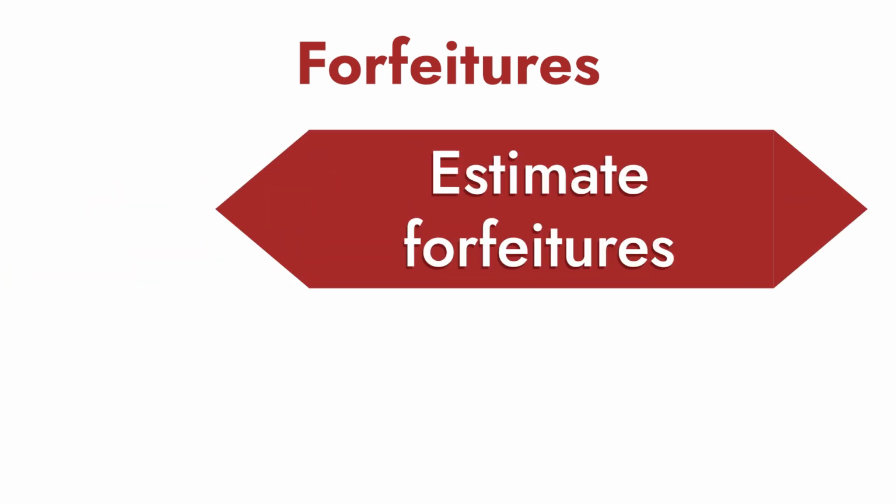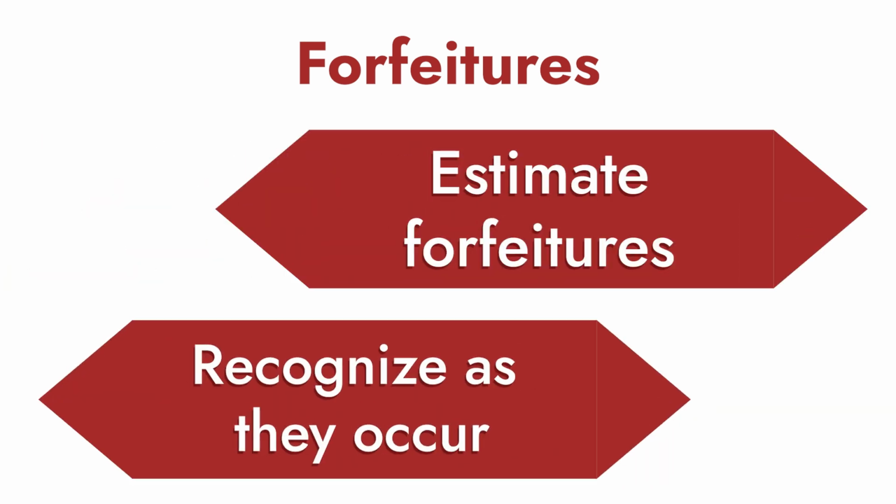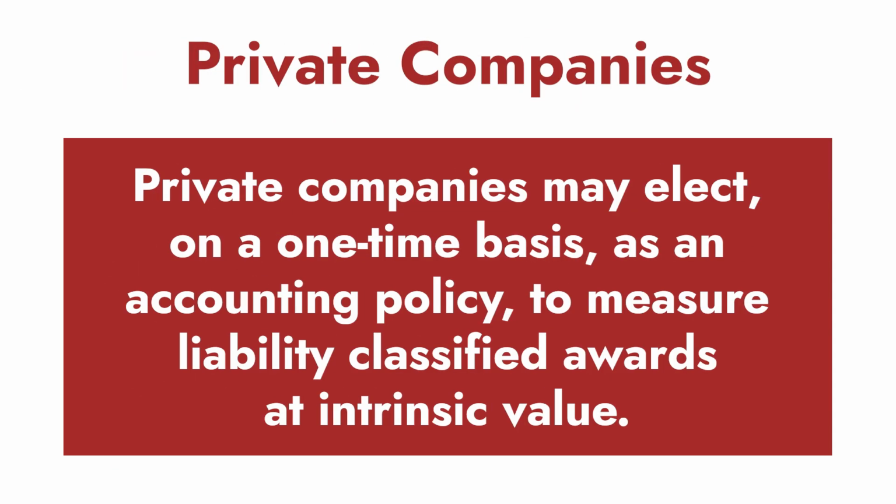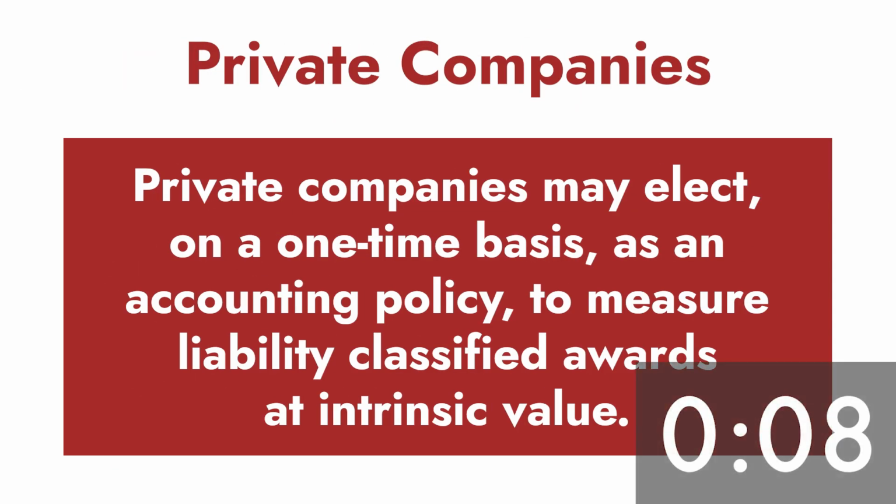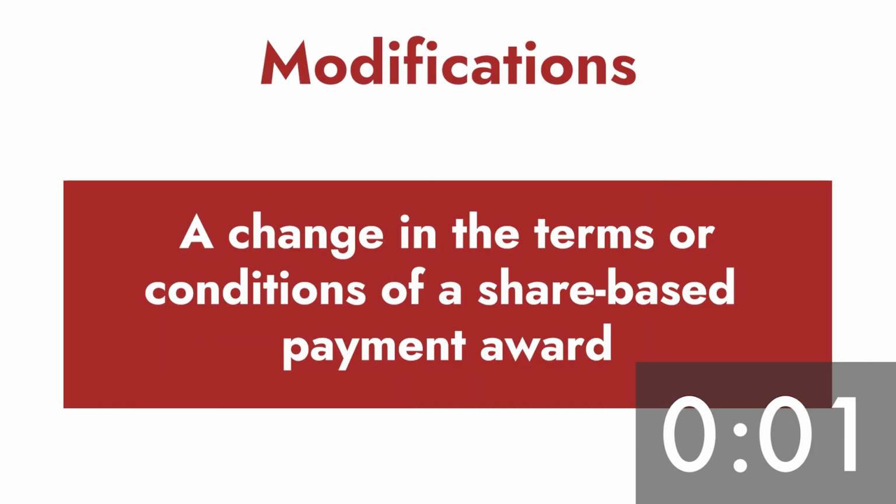Some other things to think about. Forfeitures. What happens if people leave before earning that award? We have some options under ASC 718. We can either estimate forfeitures or recognize those forfeitures as they occur. The other thing is private companies. You have some private company alternatives to make life a little bit easier. Look out for them. But I've got 3 minutes, so I can't go into detail. And lastly, modifications. That's a whole separate issue that needs another video to be dealt with.